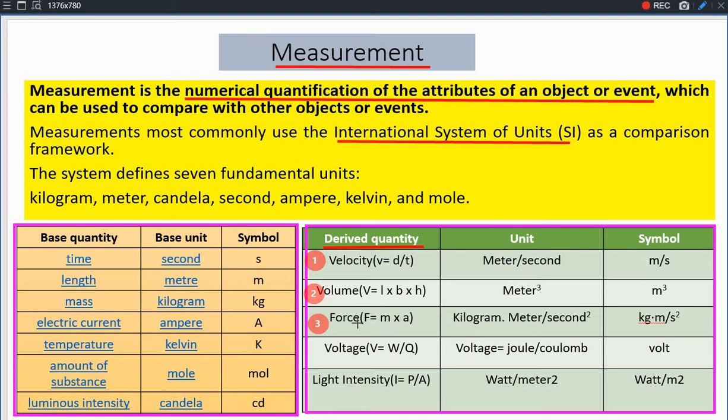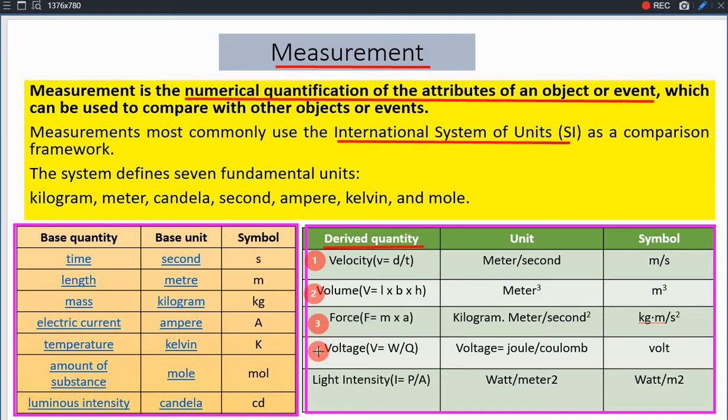Here you can watch that force is a derived quantity which has been derived from one more derived quantity, which is acceleration. Mass is the fundamental quantity, but acceleration is a derived quantity. So one derived physical quantity can be derived with the help of another derived physical quantity, as you are watching here. The force formula is m into a, where acceleration is also a derived physical quantity. So what is the unit of force? It is kilogram into meter per second square.